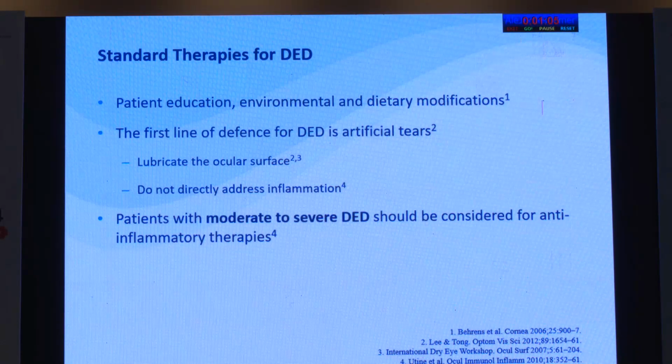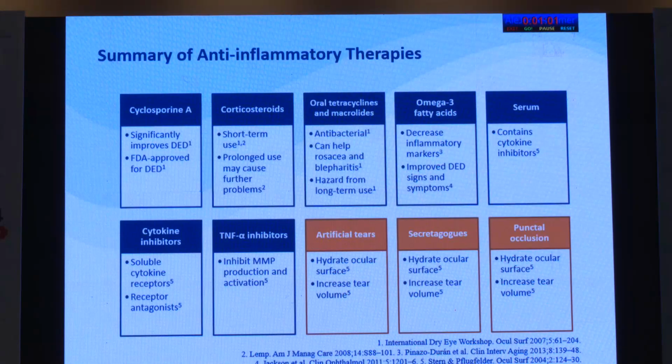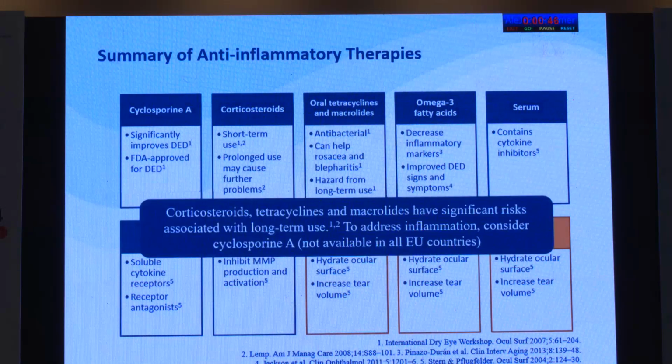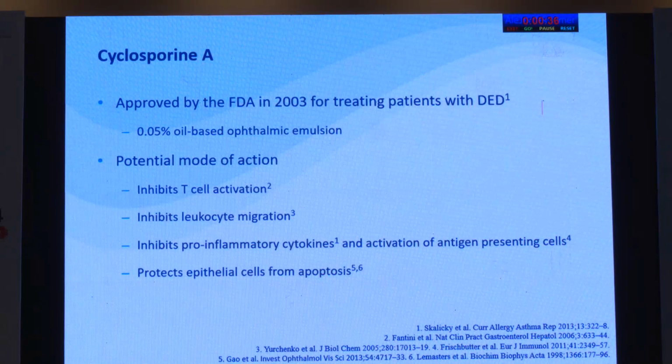Patients with moderate to severe dry eye should be considered for anti-inflammatory therapy, with a whole array of options: cyclosporin A, corticosteroids, oral tetracyclines and macrolides, and omega-3 fatty acids, but we have to be careful not to overdose. Corticosteroids, tetracyclines, and macrolides have significant risks associated with long-term use to address the inflammation.